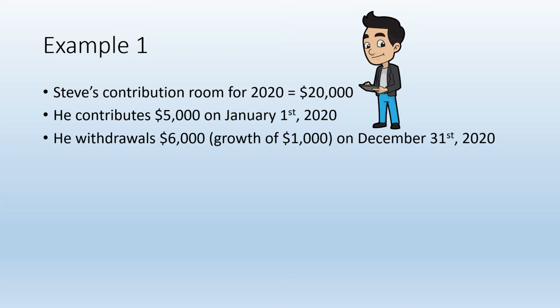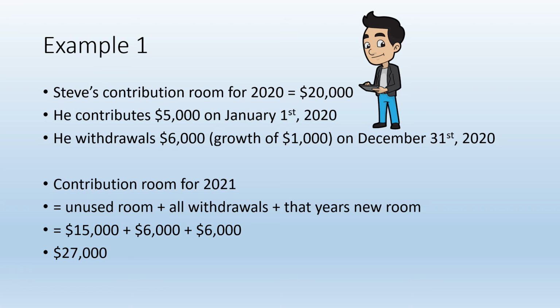In this first example, Steve has a TFSA contribution room of $20,000 for 2020. He then contributes $5,000 to his tax-free savings account on January 1st, 2020. At the end of the year, his $5,000 has grown to $6,000, which he then withdraws from his TFSA on December 31st, 2020. We will now look at what his contribution will be for 2021.